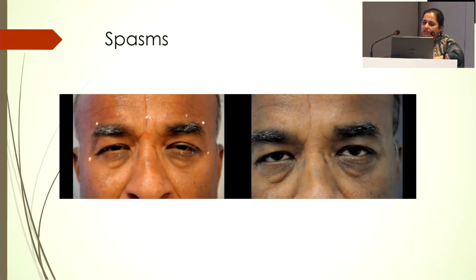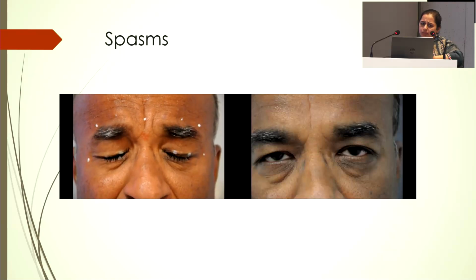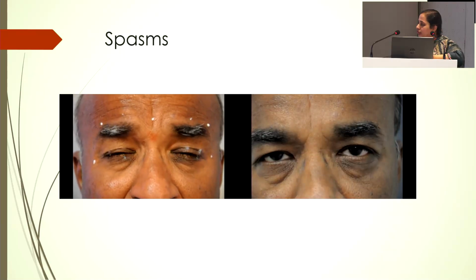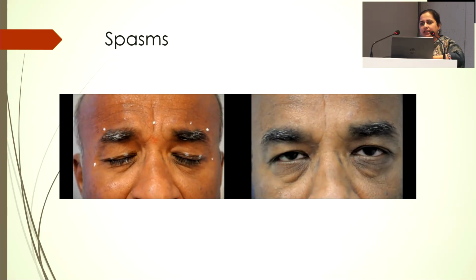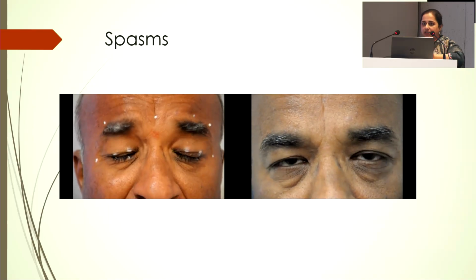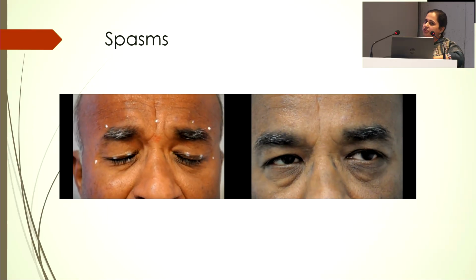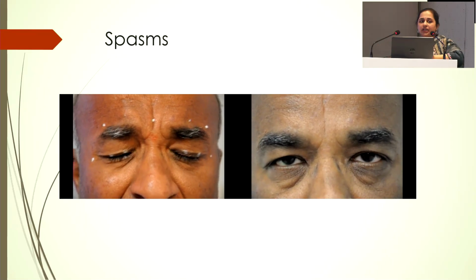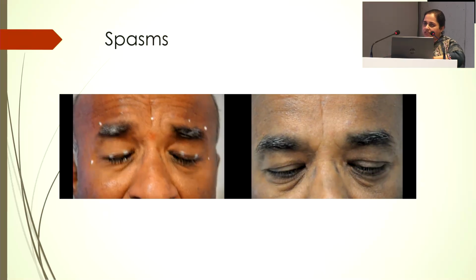So this is a patient of benign essential blepharospasm, where you can actually see the spasms. The patient also has a component of apraxia of lid opening. In these cases, there is surely a technical difficulty for accurate preoperative workup, and even during the surgery it may pose some problems. So for these patients, it is better to go ahead with injection botulinum toxin, wait for 1 to 2 weeks, then go ahead with preoperative assessment.